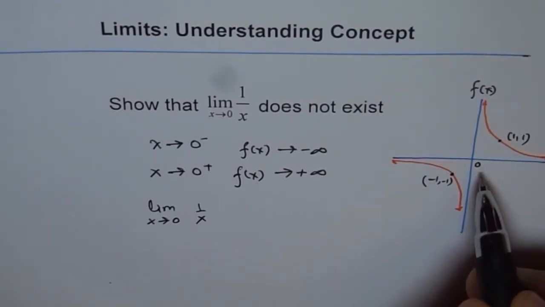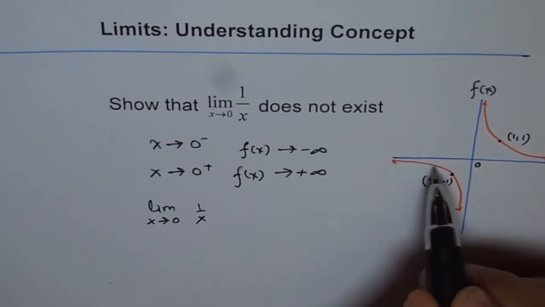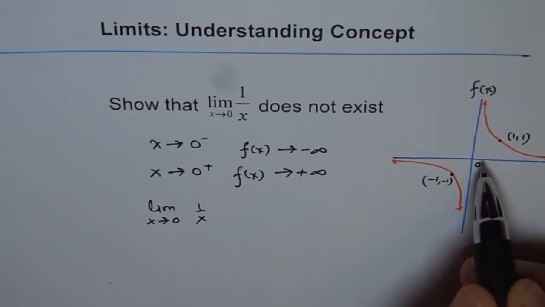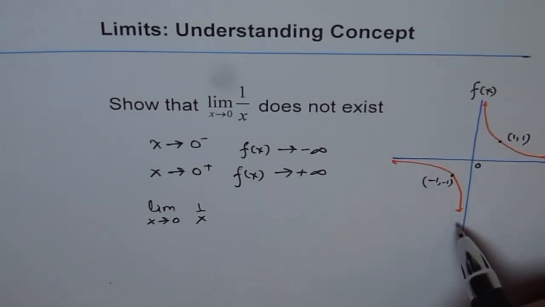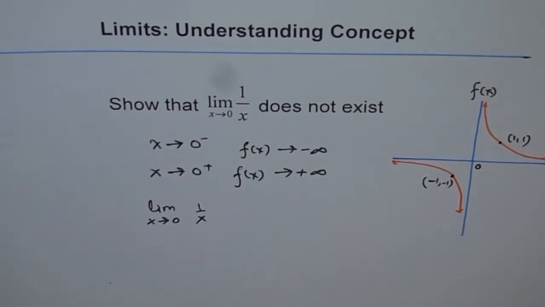The reason is when we approach 0 from the left side and from the right side, we approach different values, which are undefined. We don't approach the same value, correct? So that is why the limit of this function does not exist at x equals 0. Thank you.